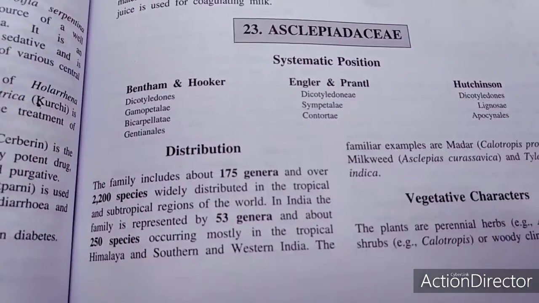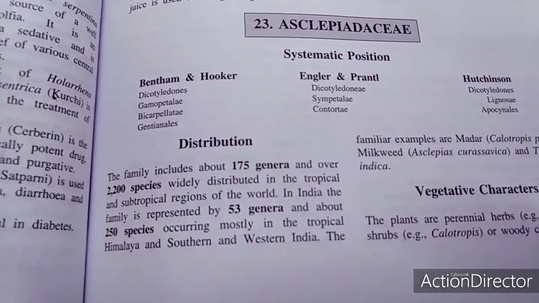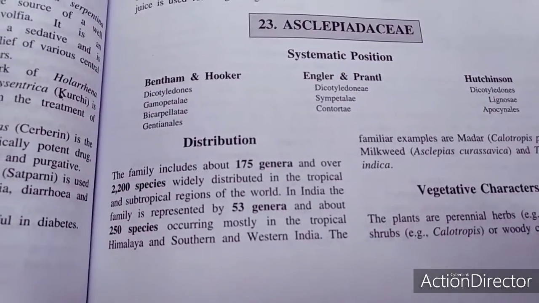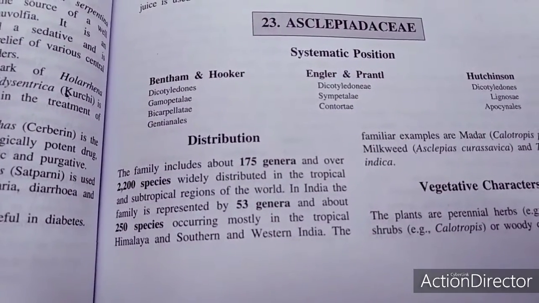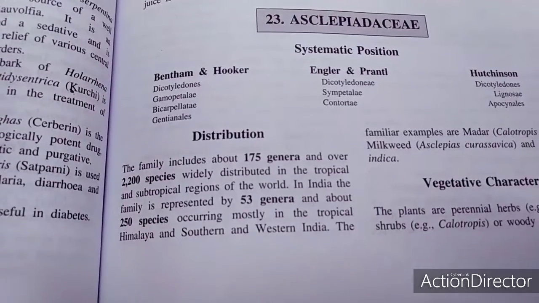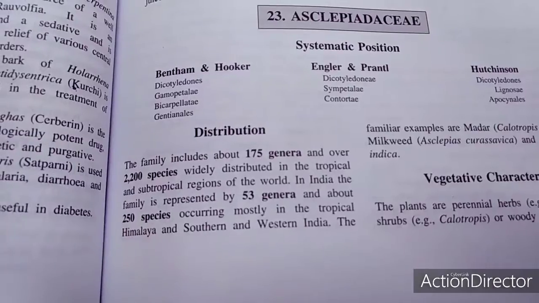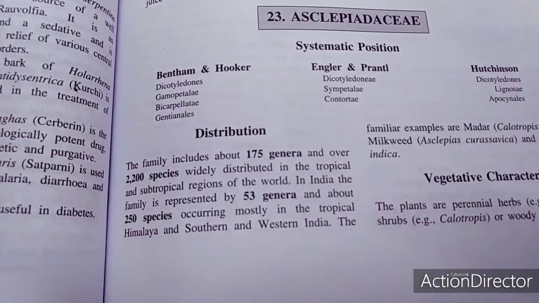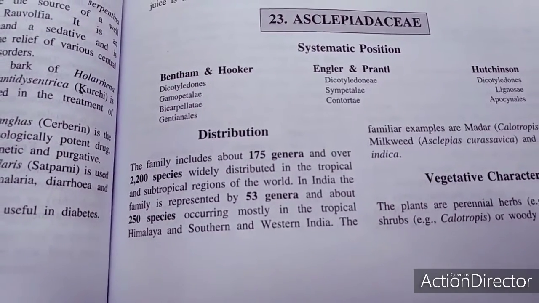The very distinguishing features of this family are: they are perennial erect herbs or shrubs with milky juice. The very important one is that they produce milky juice. The leaves are opposite, rarely alternate or whorled, simple, entire, sometimes absent. The flowers are in cymose arrangement or racemose inflorescence. Hermaphrodite flowers are there, pentamerous except in pistils. The calyx lobes are 5. Aestivation is quincuncial. Odd sepal is posterior.